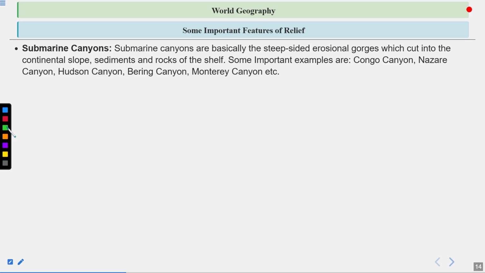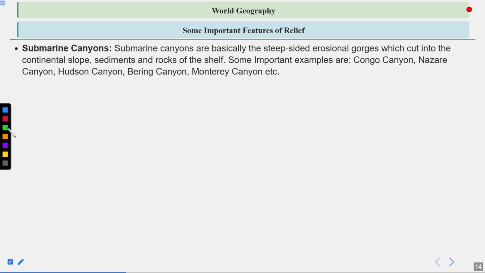Now let's talk about some important feature of reliefs, and these are also known as the minor reliefs. So do remember, if we are talking about the major reliefs of the oceans, we will start from the continental shelf, then comes the slope, then the abyssal plain. So these are the major relief features in the oceans. But if we talk about the minor relief features, let's take a look.